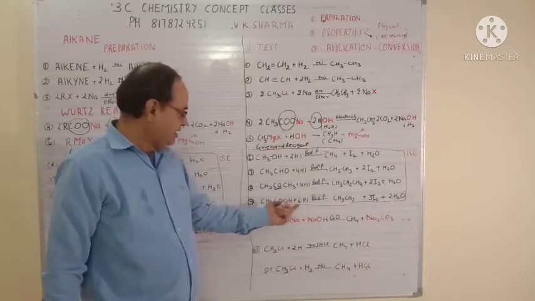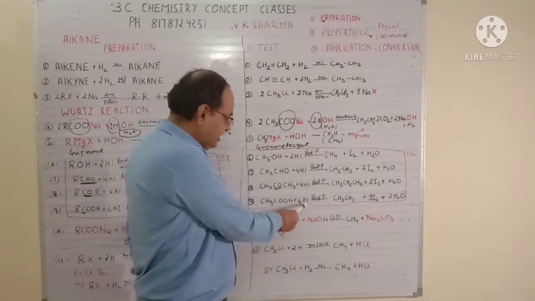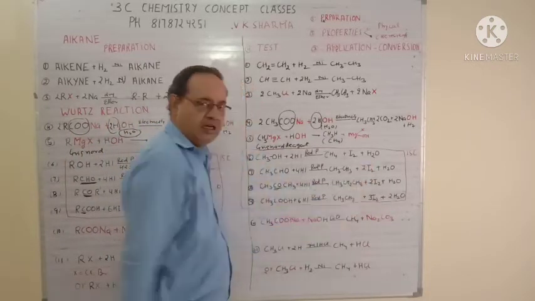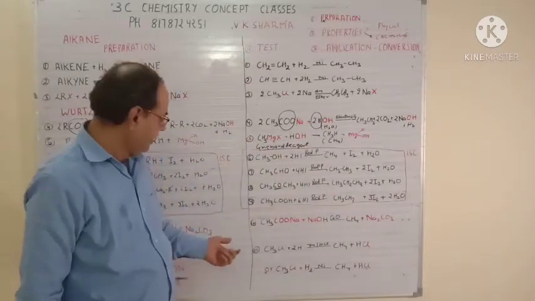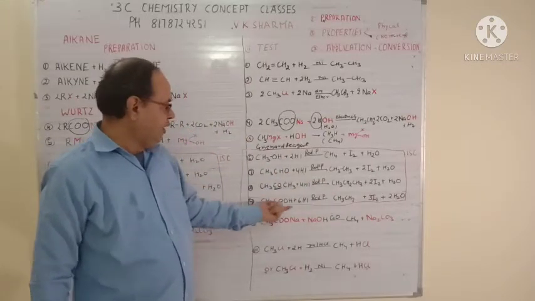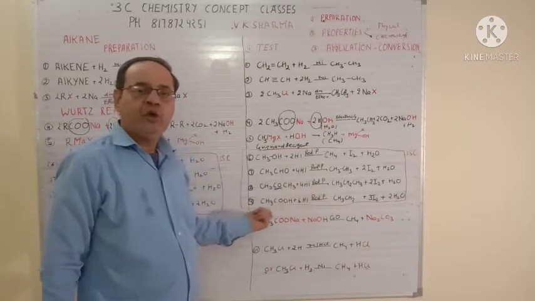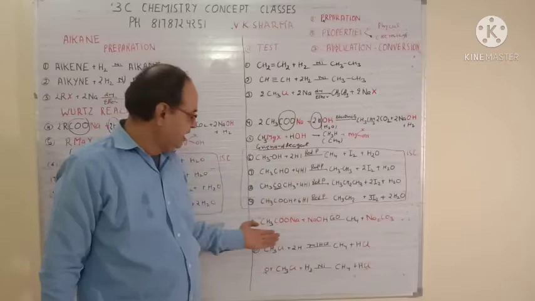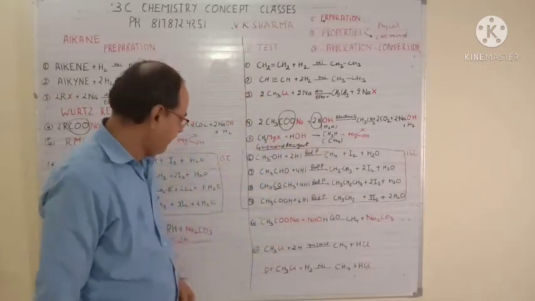So ethanoic acid plus 6 HI, so I is 6, so it will give you twice of I2. If there are 2 oxygens, it will give you twice of H2O, that is your final product, and the rest is your alkane. So ethanoic acid will give you ethane, propanoic acid will give you propane, butanoic acid will give you butane, pentanoic will give you pentane, hexanoic will give you hexane. And this way you can keep on moving with the reaction.